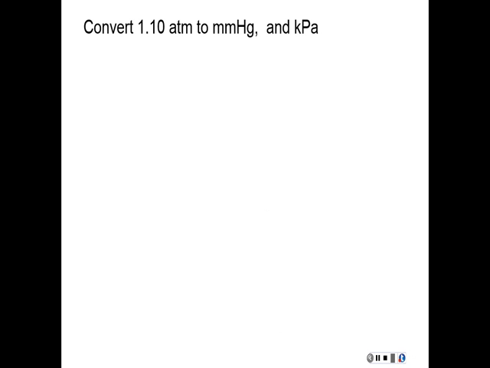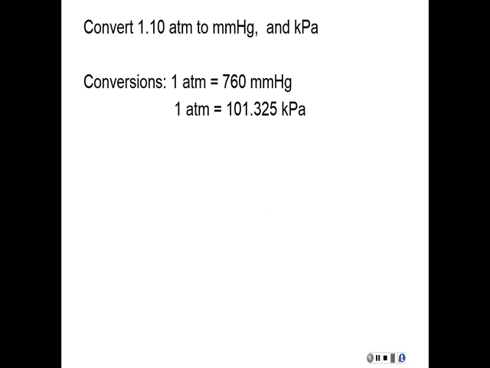Now we want to take a moment to do a couple of conversions because you're going to have to do this in some of the problems. So we're going to take a look at 2 of them. And the question is, convert 1.10 atm to millimeters of mercury, and then also convert it to kPa. All we have to do is know the 2 conversions, and here they are. So why don't we stop for a second, and you can pause this, and you do the conversions, then we can go back and check out your answers.